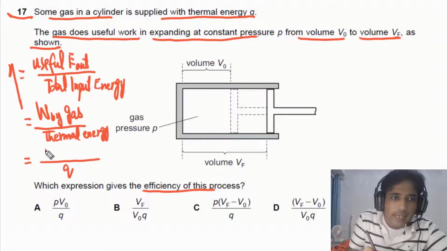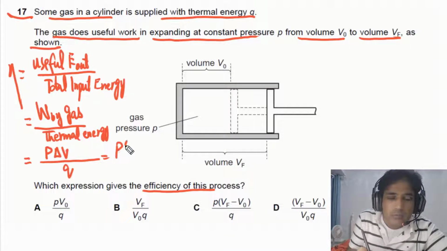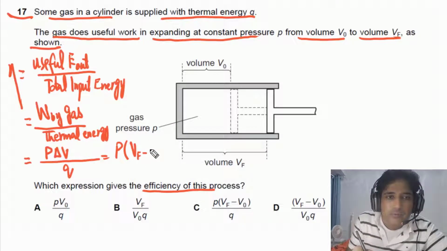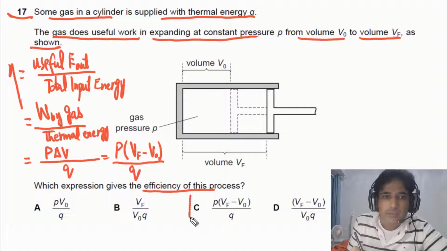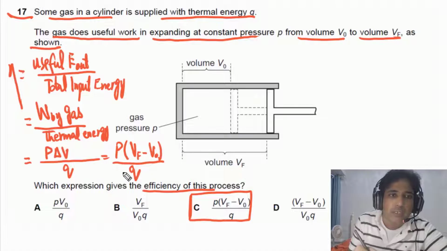Work done by gas is equal to P times delta V. So we can write P times V final minus V initial, this is the change in volume. The gas is expanding, so V final is greater, divided by energy supplied, meaning thermal energy. So the answer for this question is C. Very straightforward question. Simply you need to understand work done by gas.